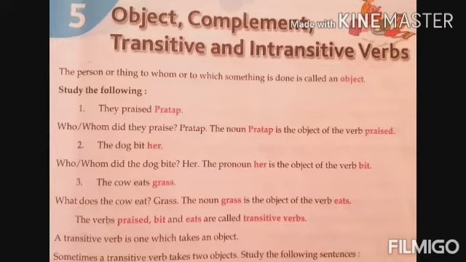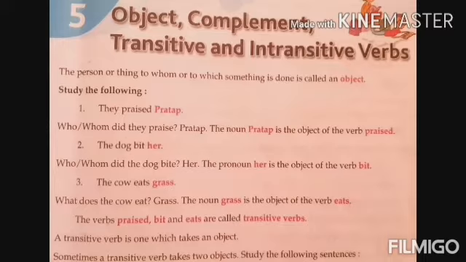And if we don't get an object, it means that the sentence has no object. Understand? So you are getting the verbs praised, bit and eats, which are called transitive verbs. Second, we are going to read what transitive verbs are. A transitive verb is one which takes an object. It means that transitive verbs have an object.